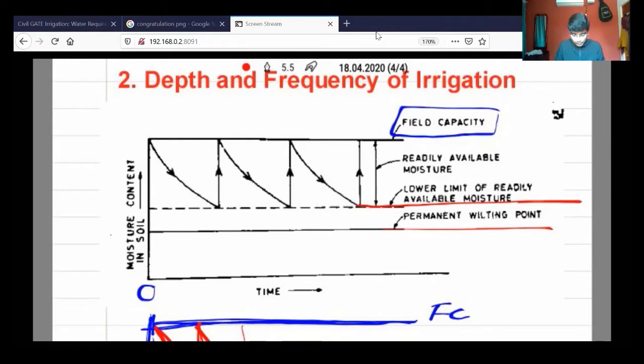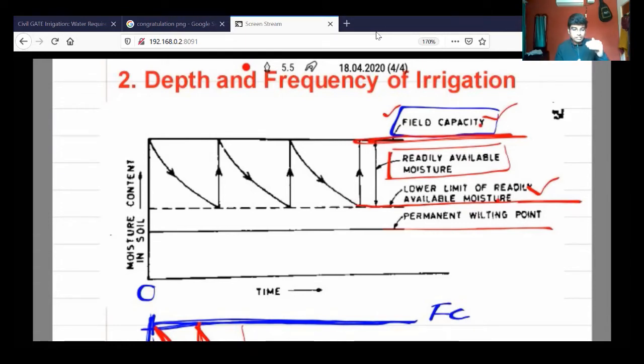The topmost is the field capacity. The difference between the field capacity and the lower limit of readily available moisture gives you the readily available moisture. That is a very important point to understand, because that is the only moisture that can be taken by the plant without any stress.